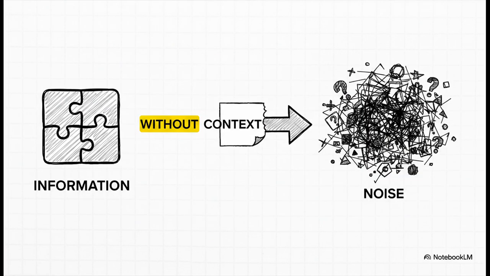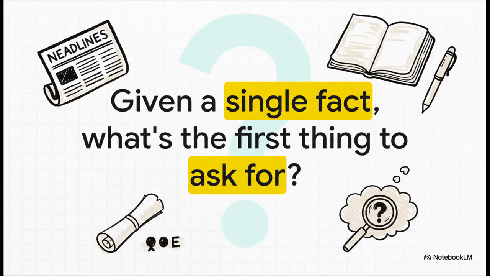And that's really the big takeaway here. That's the solution to our mystery. Without context, information isn't really information at all, it's just noise. And our little new note is the perfect example of that. It's just 2 words that mean absolutely everything and absolutely nothing all at the same time. So I'm going to leave you with this thought. The next time you see a single fact out there, maybe a headline or a quote that's been pulled from a longer speech, or, hey, even an empty note, you'll know exactly what the first, most important question to ask really is.